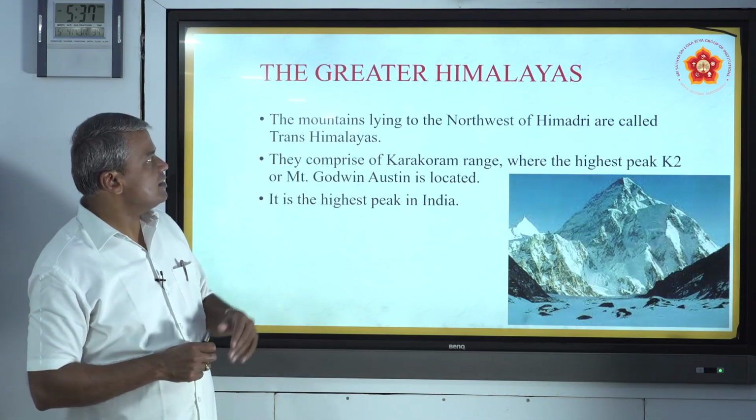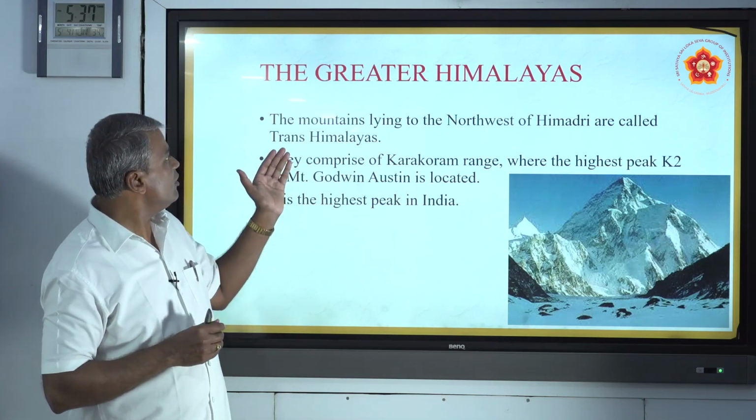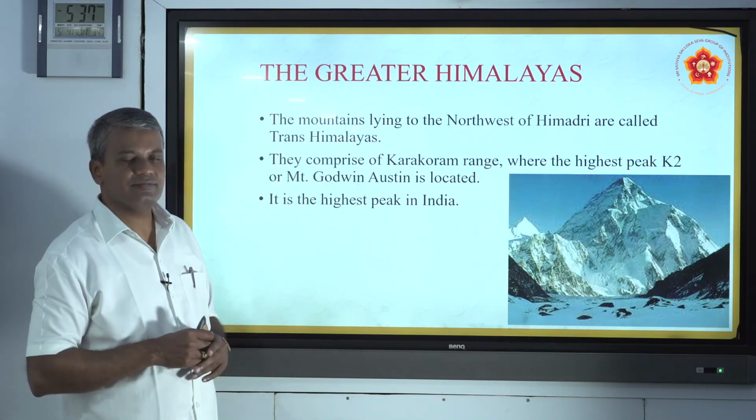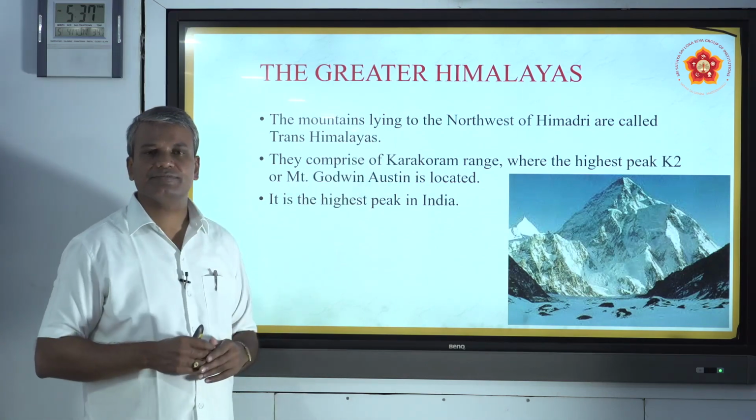The mountains lying to the northwest of Himadri are called Trans Himalayas.